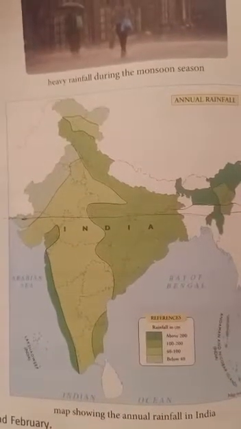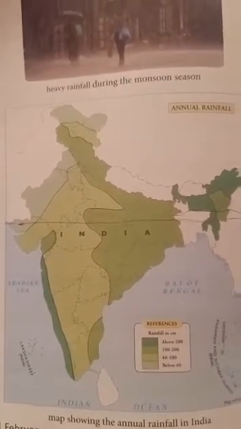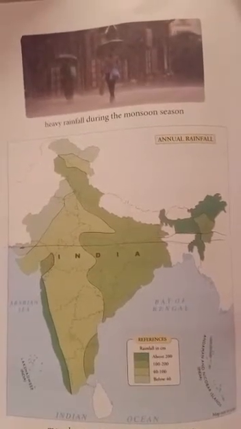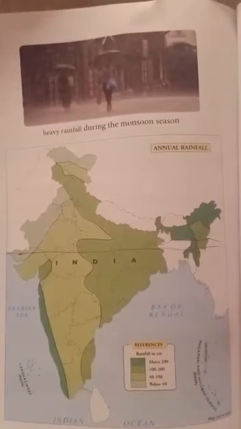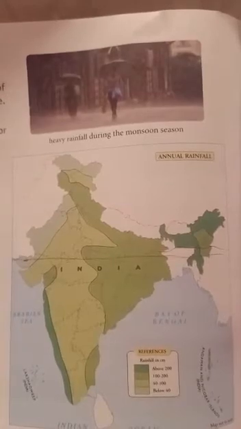Let's read about monsoon season. This monsoon season is also called the rainy season, okay. This season starts from June onwards. Winds blow from the Arabian Sea and the Bay of Bengal to the land. During this season, the winds start blowing from the Arabian Sea and the Bay of Bengal to the land areas. Okay, and those winds are called the monsoon winds. And these winds bring rain to India. So this season is called the monsoon season.